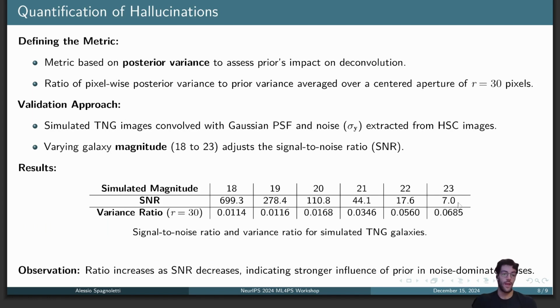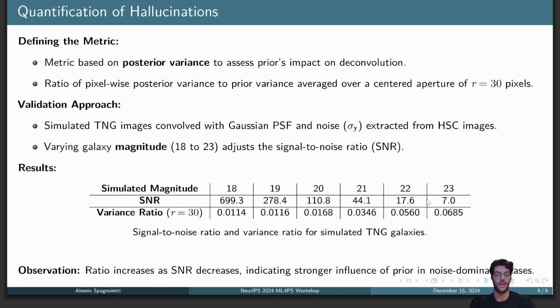We also try to quantify the hallucinations, and the idea is to use the pixel-wise variance. We can average the pixel-wise variance in the central part of the galaxies, and this gives us a number. This number can be used to assess how uncertain we are about the reconstruction, so how much information the prior is injecting. We define this variance ratio that increases as the signal-to-noise ratio decreases.